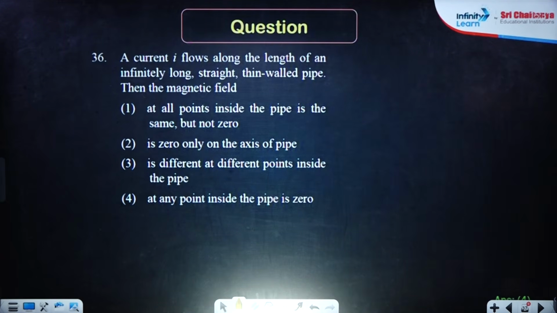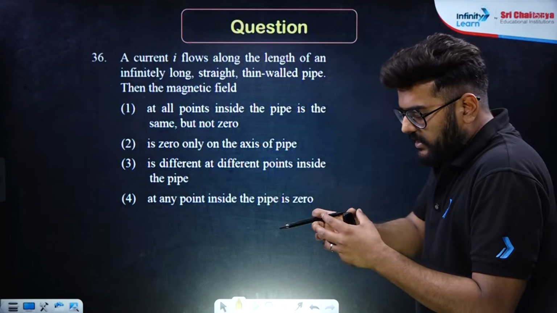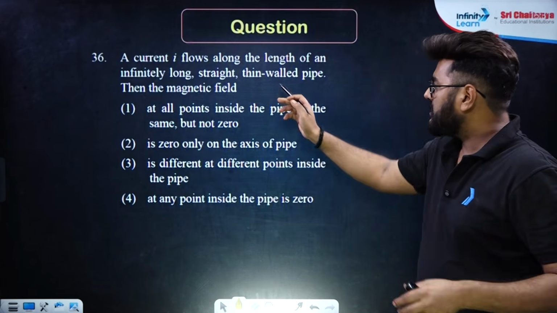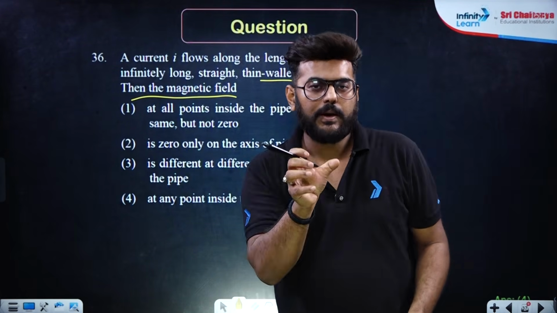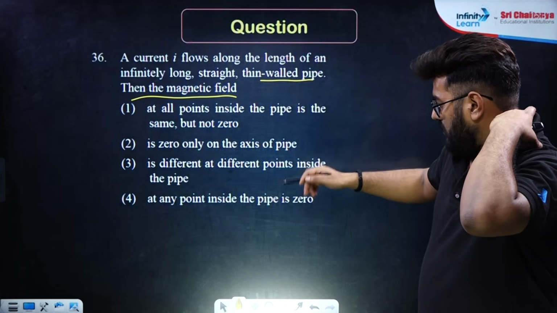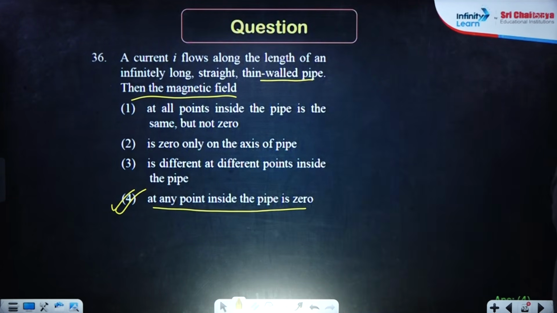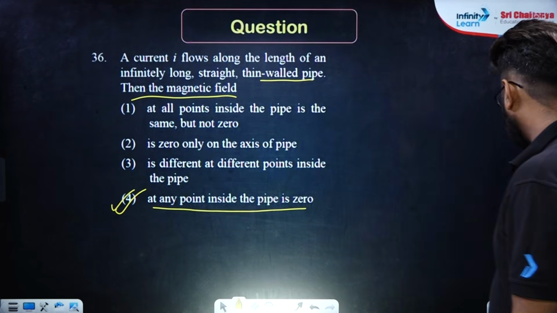Moving ahead, a current I flows through the length of an infinitely long, straight, thin walled pipe. Then the magnetic field. See, throughout the circumference the current is going, not inside. They are saying a thin walled pipe. Thin walled pipe means, again, it's a hollow pipe only. So at any point inside, the magnetic field will be 0. You can calculate using Ampere circuital law only. There is no I enclosed, so the magnetic field will be 0.